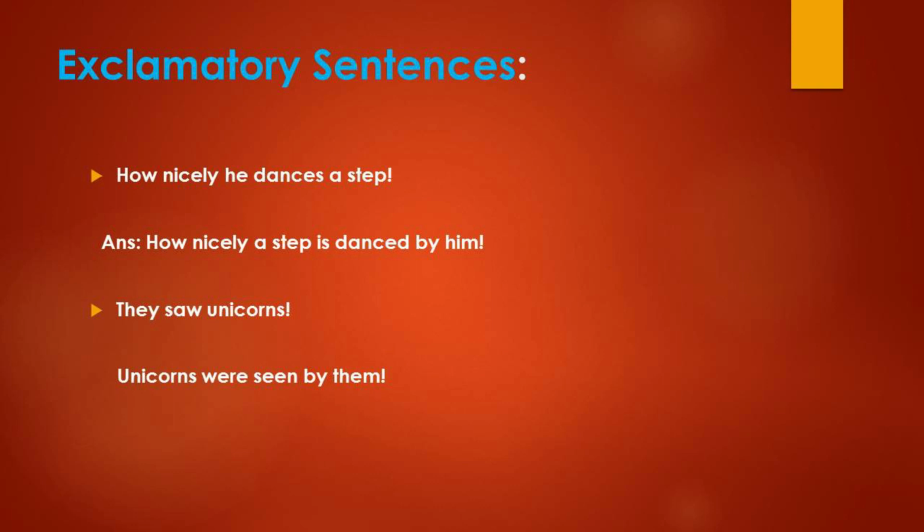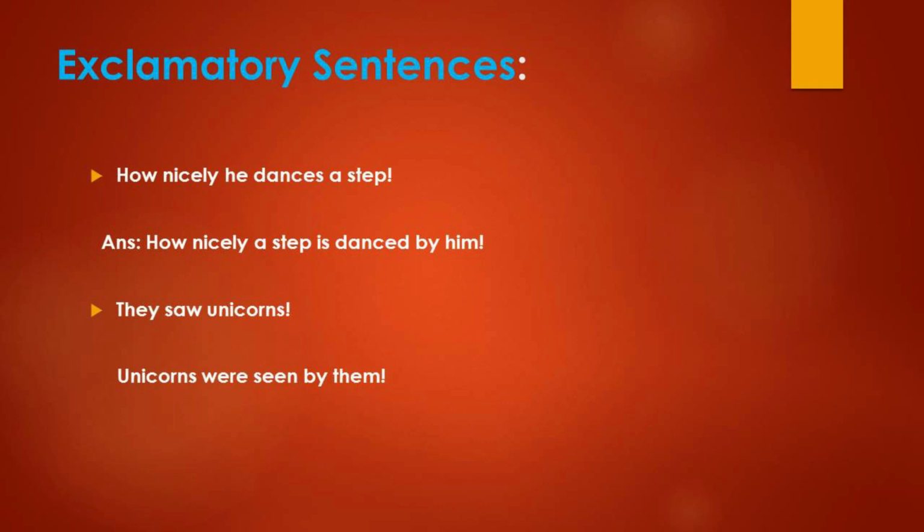Actually, when you change a sentence into passive form, you require a subject, verb and an object. Most of the time exclamatory sentences do not have these things. So here I have given some examples. Let us read: How nicely he dances a step. Here you have subject, verb and object. "How nicely" is a phrase which gives expression, so you should not change that.